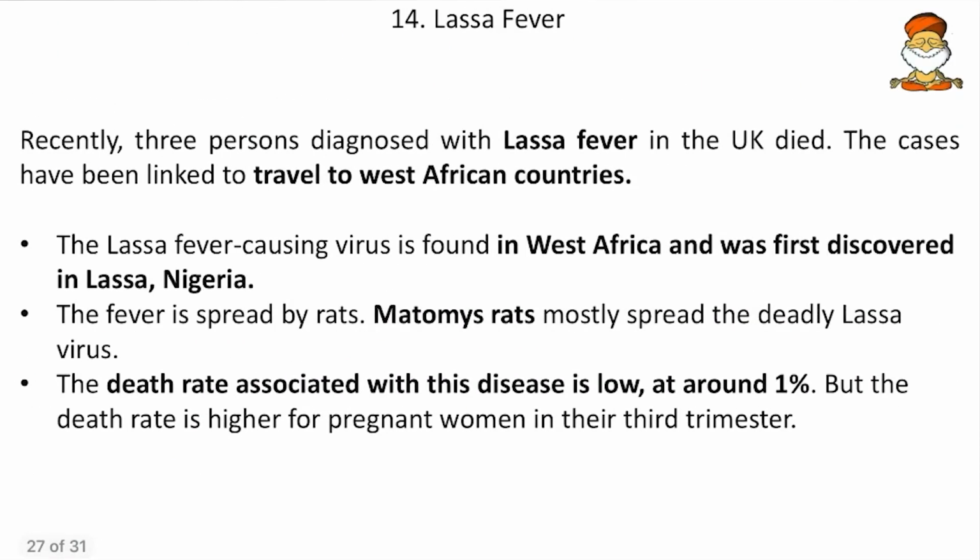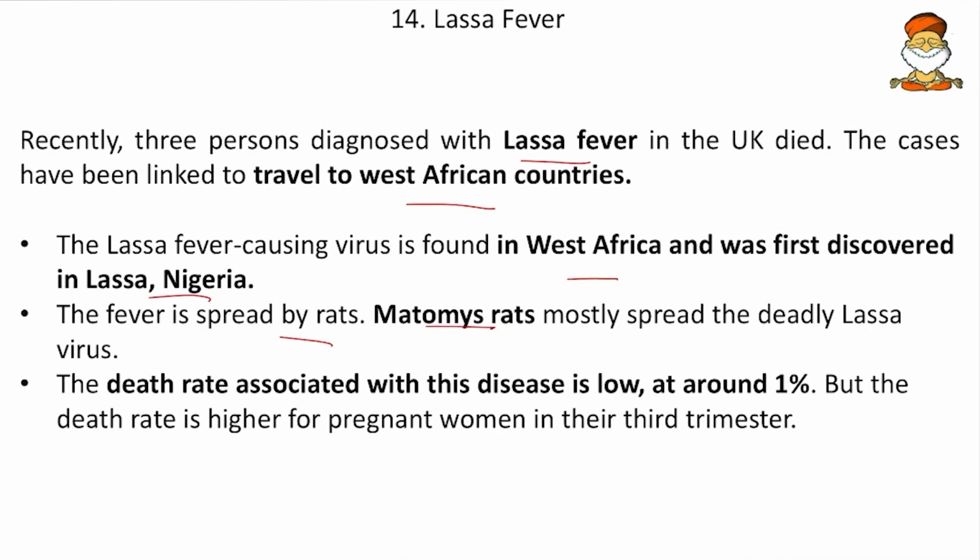Then come to next, Lassa fever. Recently three persons diagnosed with Lassa fever in the UK died, and the cases have been linked to travel to West African countries. The Lassa fever causing virus is found in West Africa and was first discovered in Lassa, Nigeria. Then the fever is spread by rats, mostly the Mastomys rats. So they spread this Lassa fever.